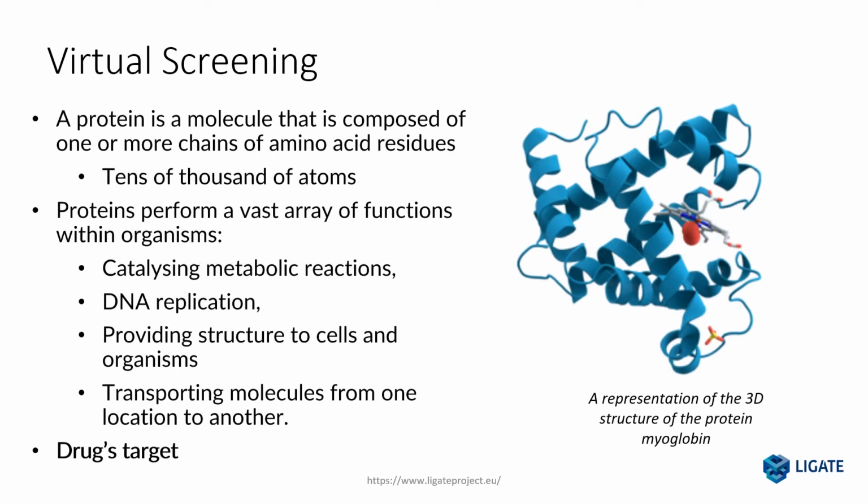The other fundamental object that virtual screening manipulates is the protein, a molecule composed of one or more chains of amino acid residues, which are the protein's basic blocks. Proteins have tens of thousands of atoms, therefore they are much bigger than a ligand. A protein structure example, in this case a 3D representation of the myoglobin protein, is shown on the right.